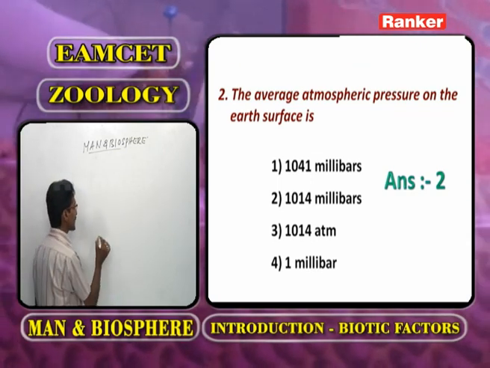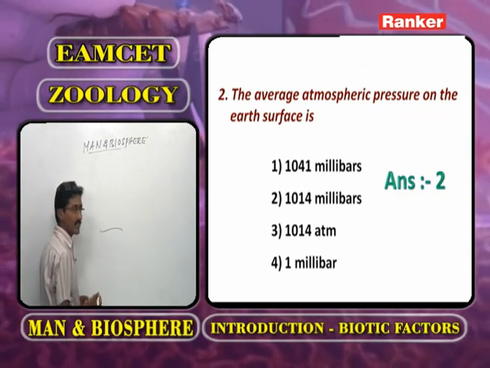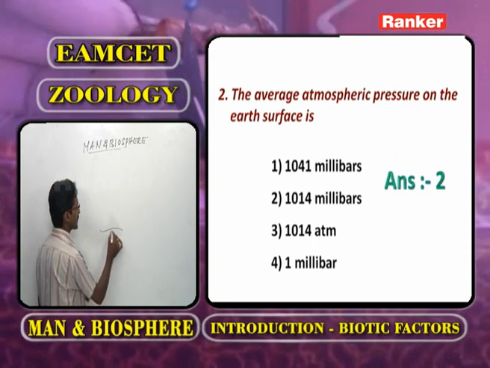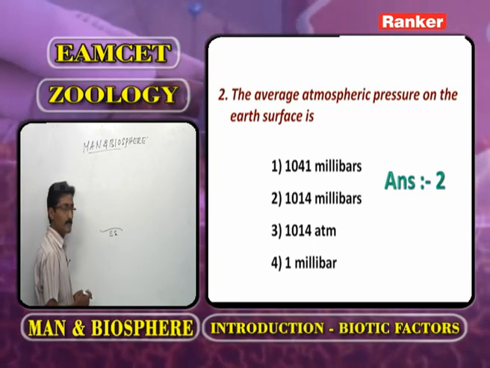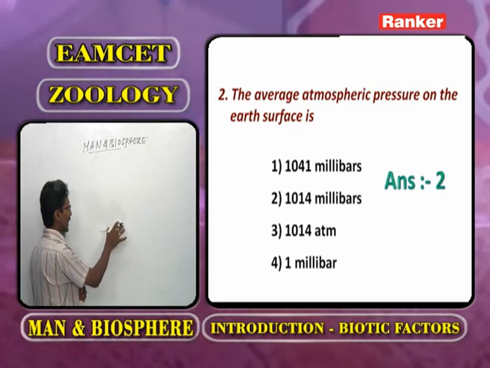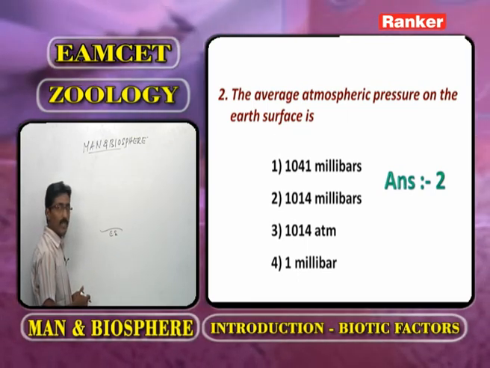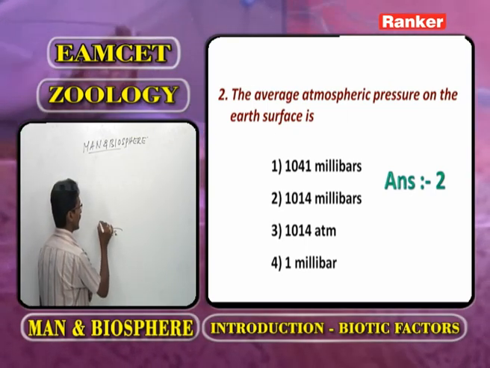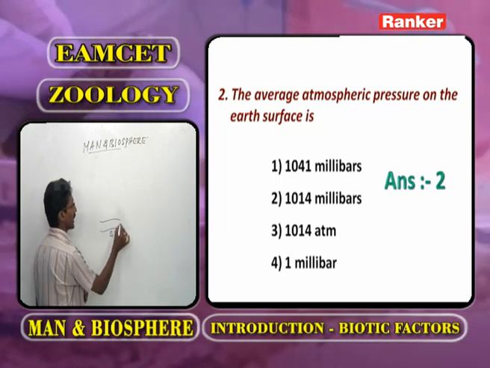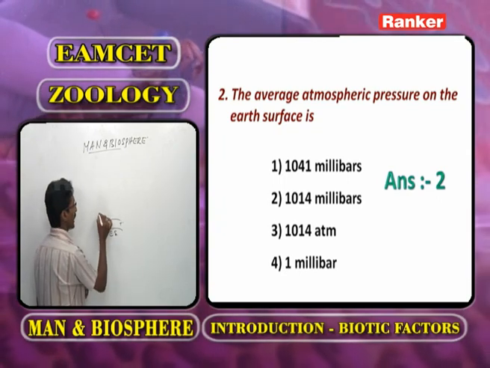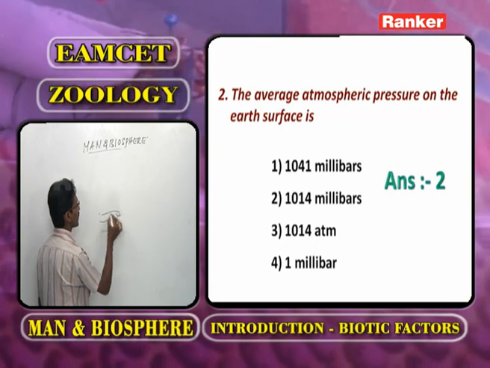This is called the earth surface, ES. In the atmosphere, one layer is the troposphere, and the second is the stratosphere.